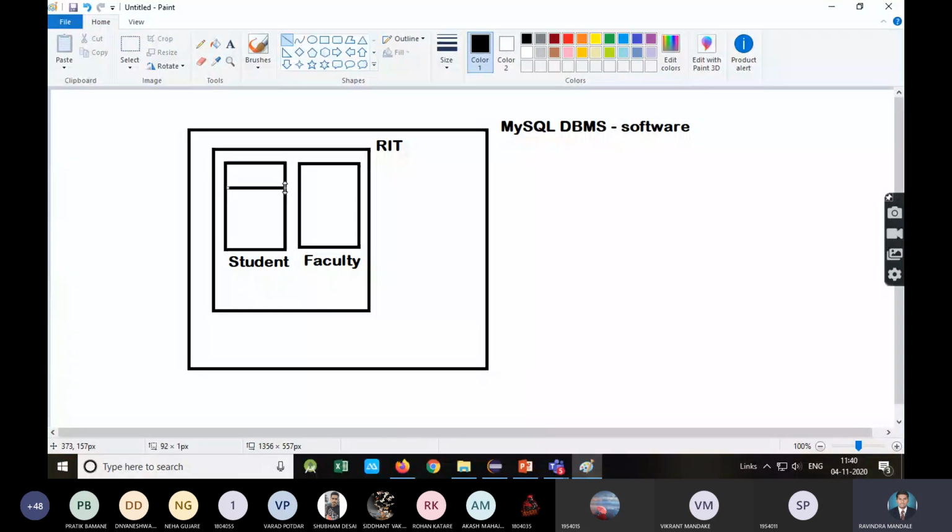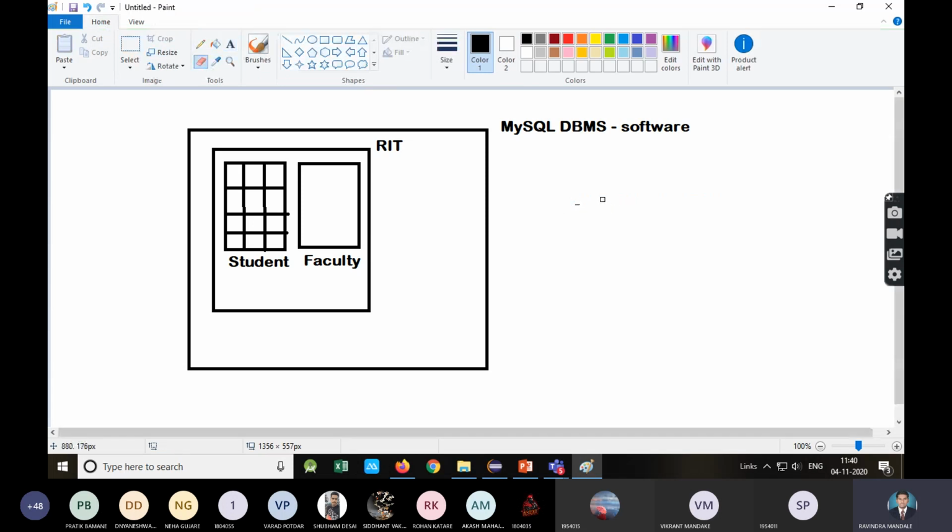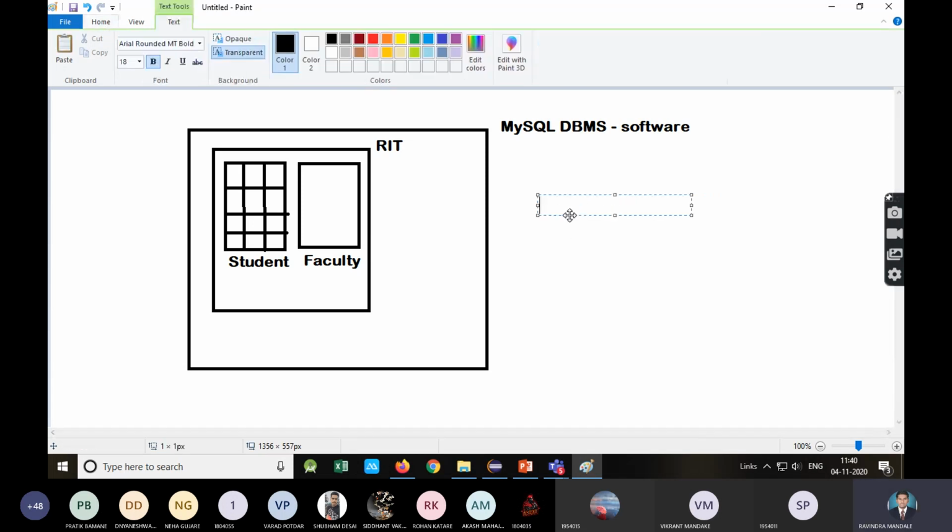You know that these are relational database management systems. That means data will be stored in the form of tables, that is, in column and row format. So what I'm going to do is create three columns, for example roll number, name, address. These three columns will be there in the student table.